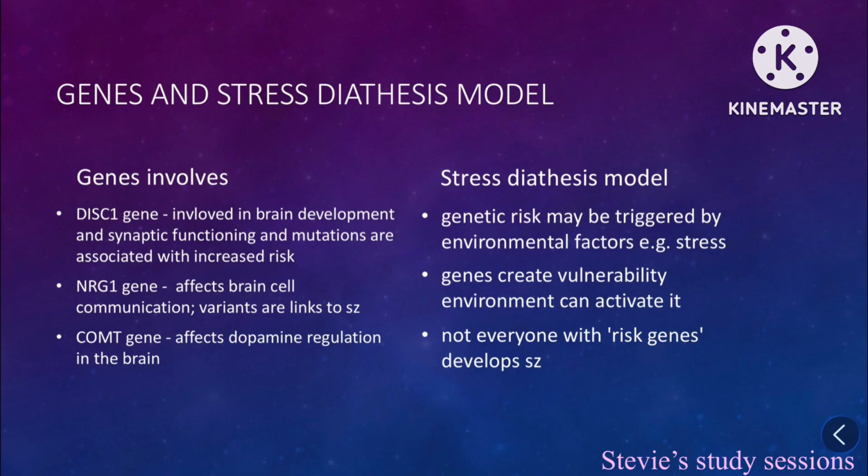The stress diathesis model. The genetic risk may be triggered by environmental factors, for example stress. Genes create a vulnerability and the environment can activate it. Not everyone has risk genes to develop schizophrenia.